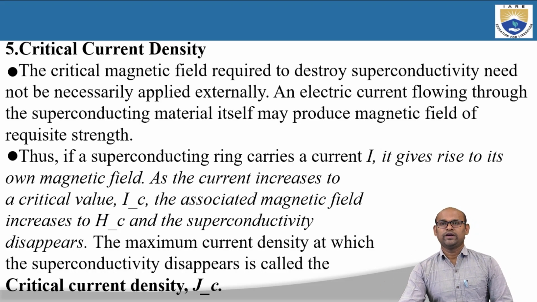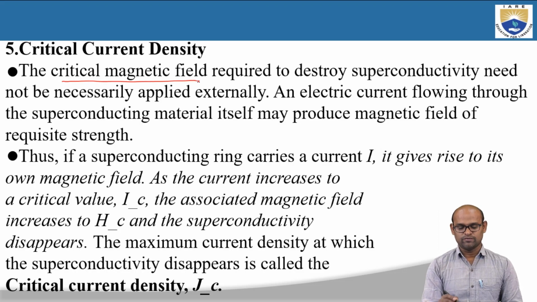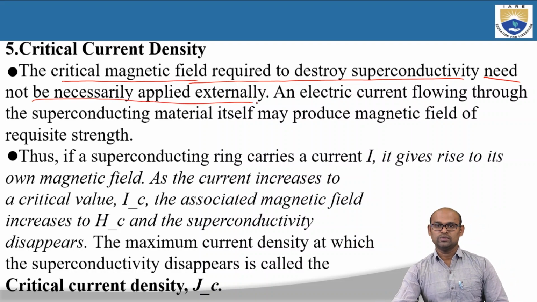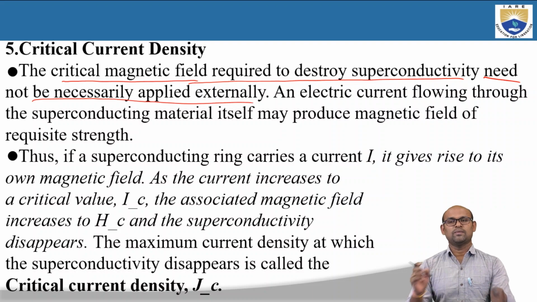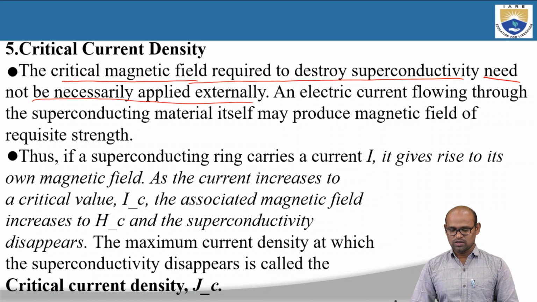The critical magnetic field required to destroy the superconductivity need not be necessarily applied externally. Okay, so very important point. If you want to destroy the superconducting state, you don't need to apply external magnetic field. We don't need to take the material and put it in the presence of magnetic field. Without applying the external magnetic field also, we can destroy the superconducting state. How? Okay, so that is what we will see.